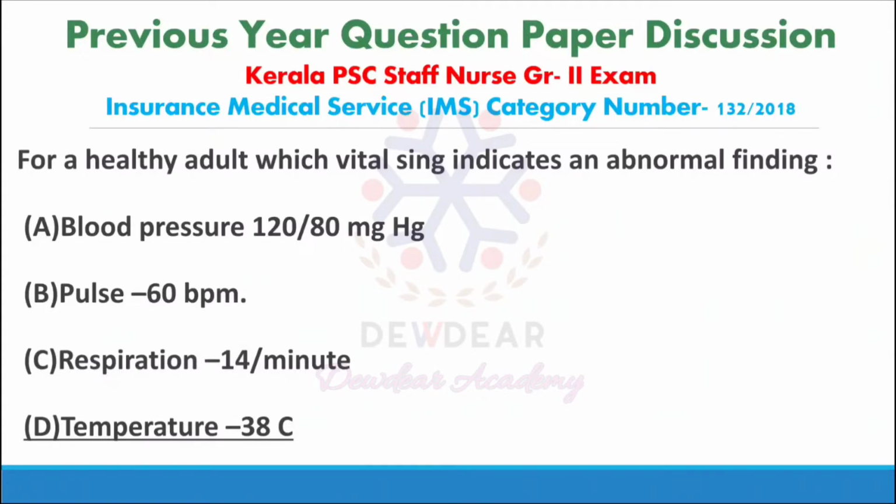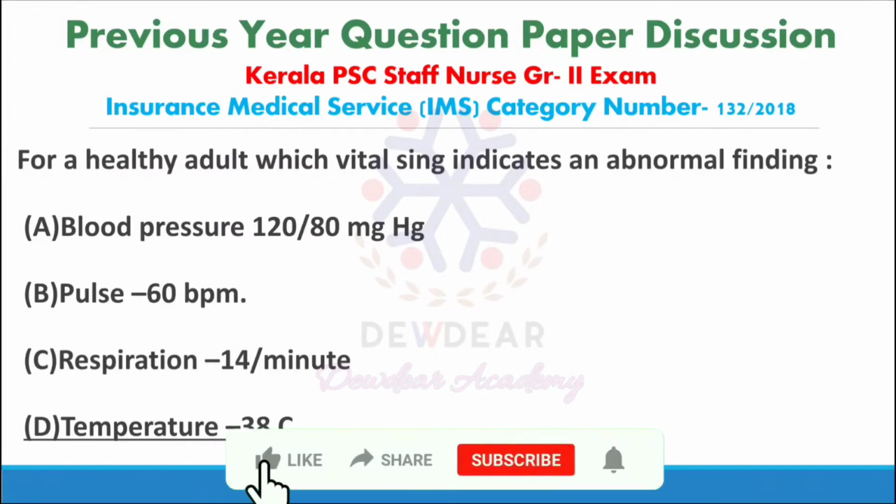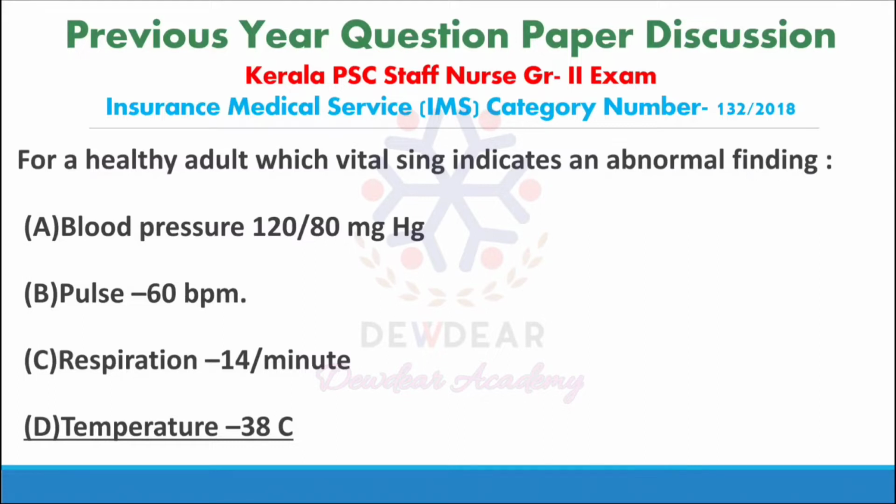So here we should know the normal vital sign ranges for an average healthy adult. For BP it is 90/60 to 120/80 millimeters of mercury. The option given is 120/80, so that is normal.